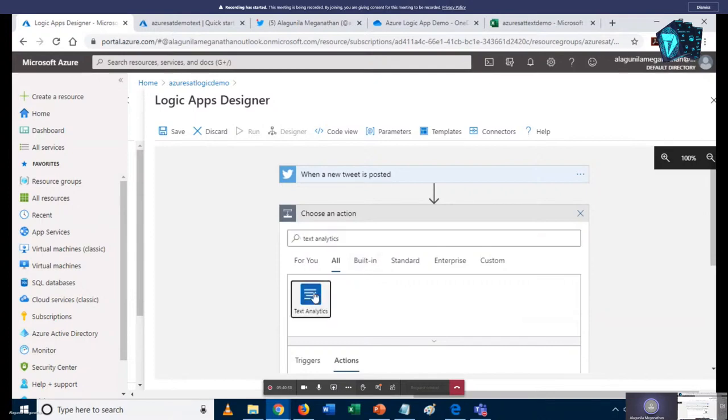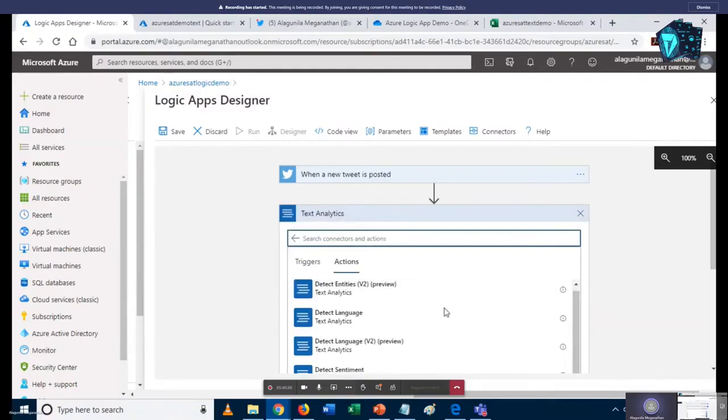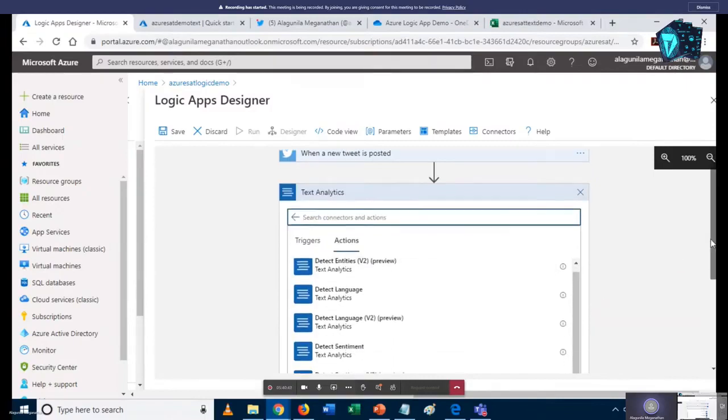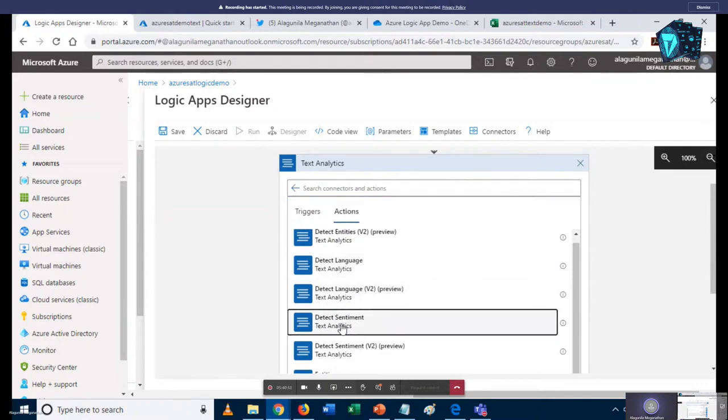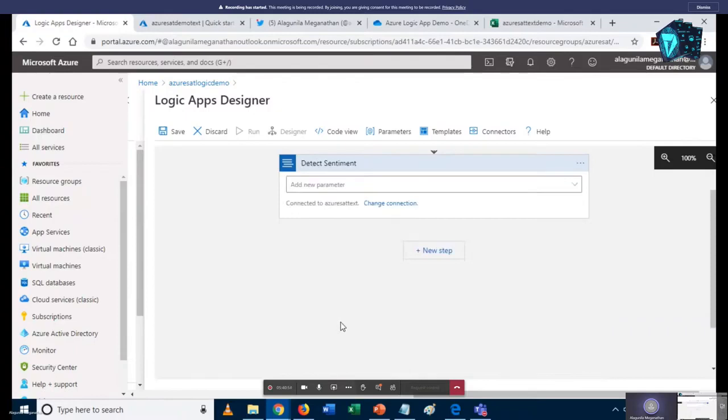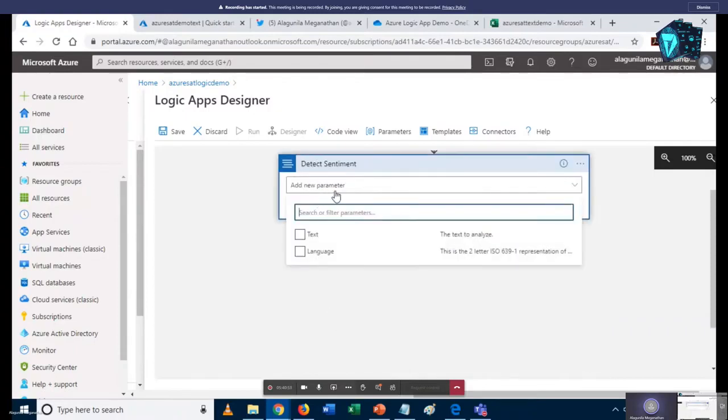Okay, so I can find out. In that, the Text Analytics API performs a number of actions. We can detect the entities, or if you want to detect the language. Here I am going to detect the sentiment, so I am just choosing the sentiment. Yes, I have to give the parameter.